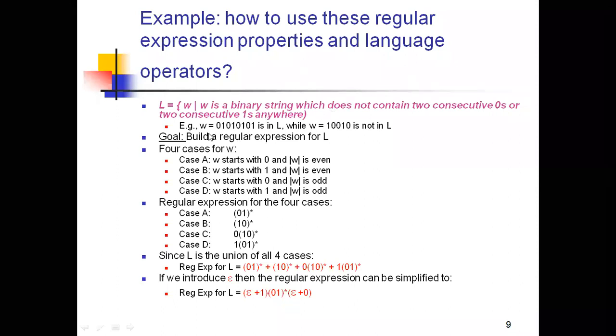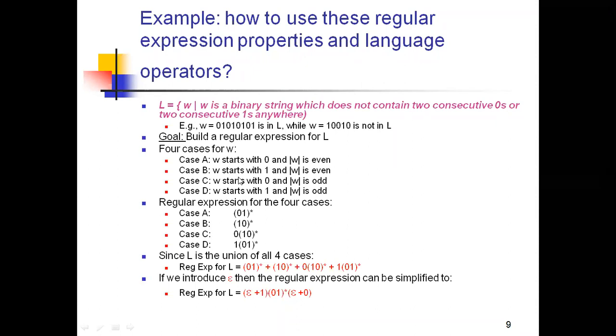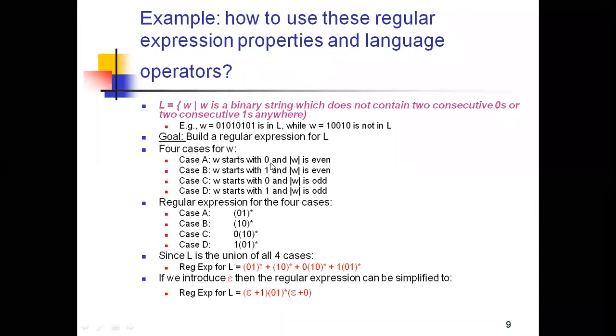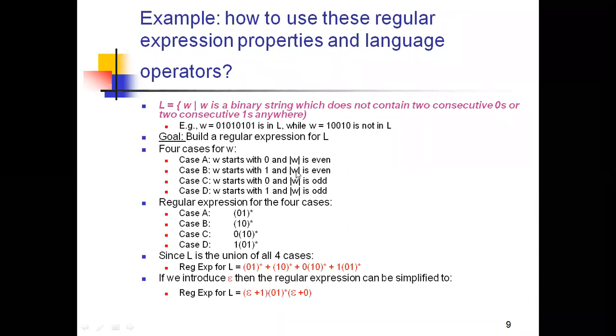So I need to build a regular expression for the L. Now I am choosing this string, and for this string I need to build the regular expression. And here I'm having four cases for writing the strings by satisfying the condition. What those four cases mean: case A, my string starts with a 0 and the length of the string is even.